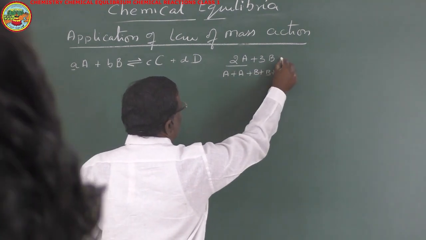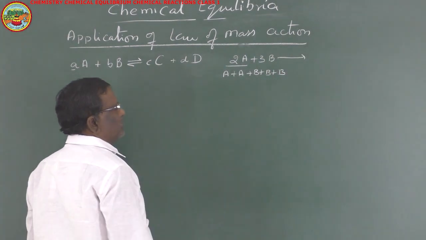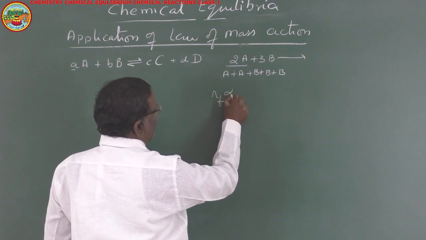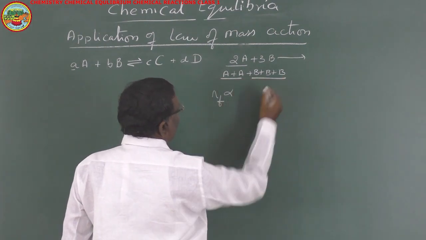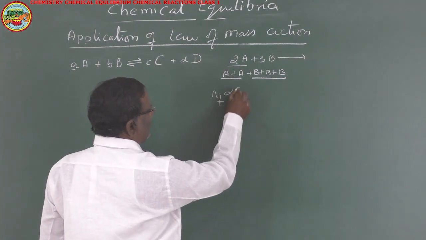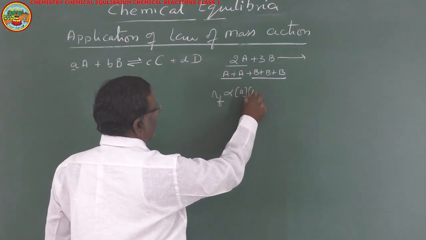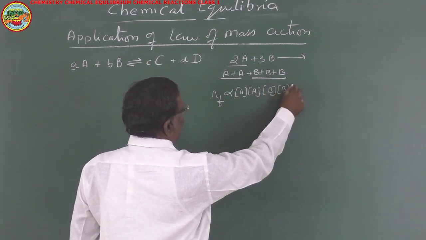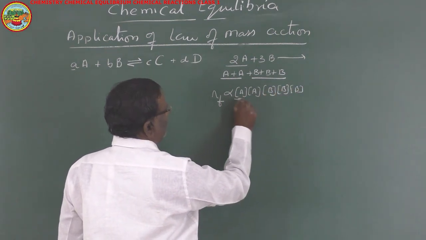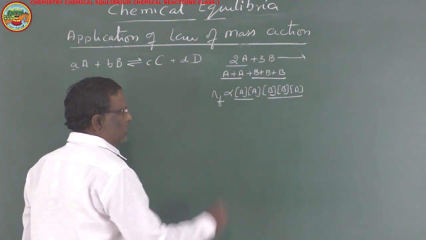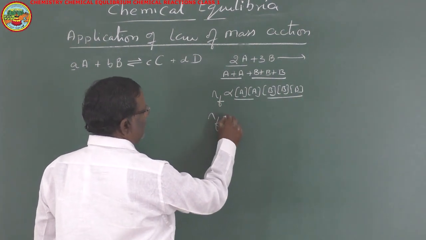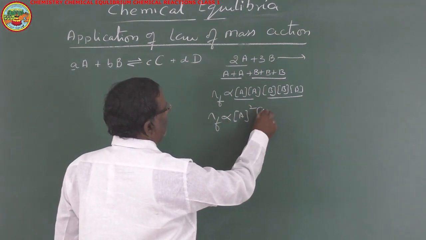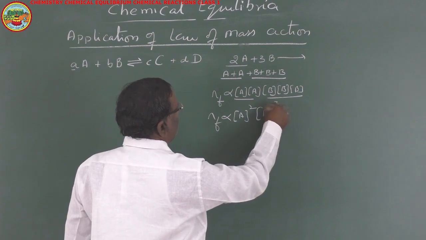Now if I want to write the rate for the forward reaction, the rate of forward reaction is directly proportional to the molar concentrations of the reactants. That means concentration of A into concentration of A into concentration of B into concentration of B into concentration of B. Here the bases are the same, so RF is directly proportional to concentration of A square into concentration of B cube.